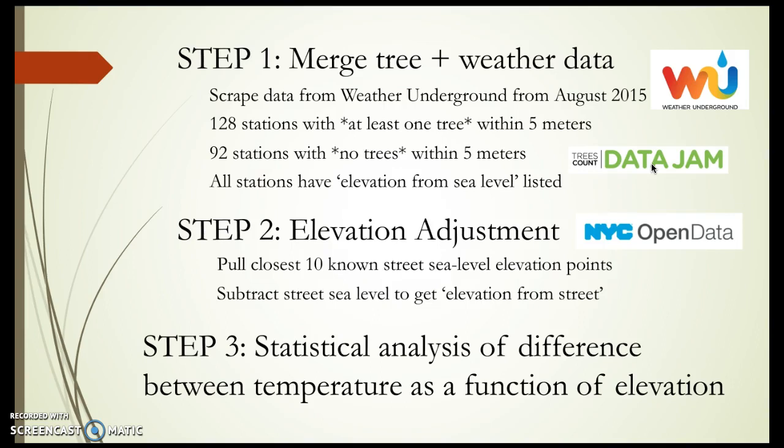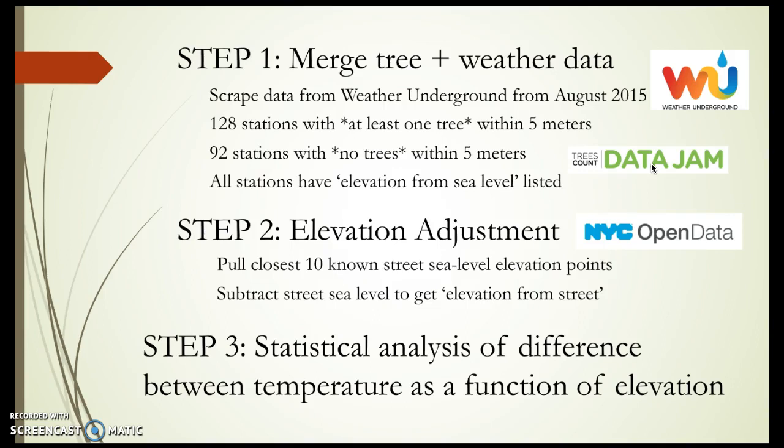So we had 128 stations whose latitude, longitude put the station close to essentially a street with trees. So they're within 5 meters of at least one tree. Meanwhile, we had a second bucket of weather stations that had no trees. So they were, effectively on streets without trees. Now, these stations, some of them were on the street level, some of them were on top of skyscrapers. They're at various different elevations. And Weather Underground has that elevation listed. So the listing that it gives us is elevation from sea level.